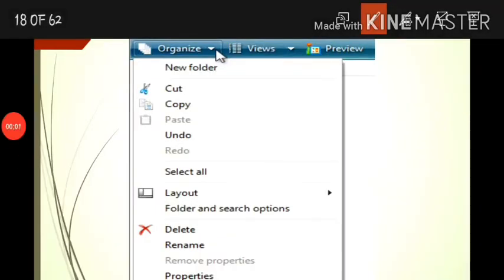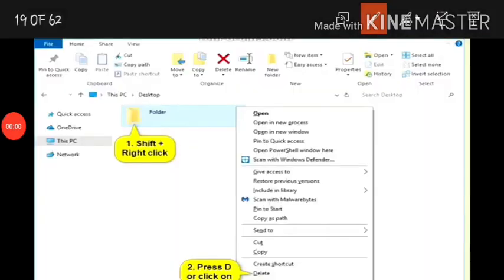Second, the organize menu method to delete a folder. First select the source item. Select the folder which you want to delete, and go to the organize menu followed by the delete option. So the folder and the subfolder, the folder within the folder, are also deleted.